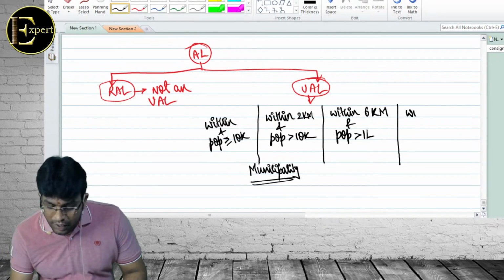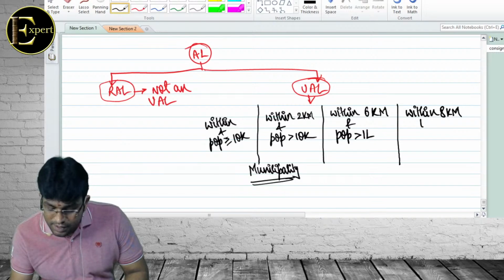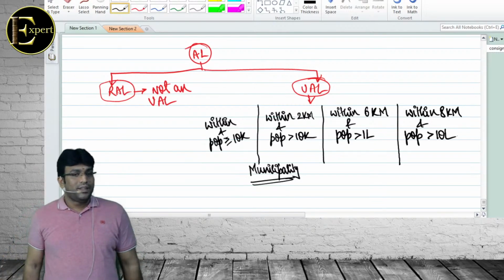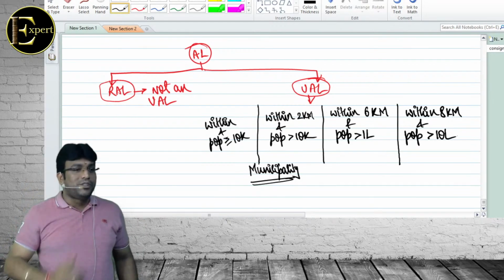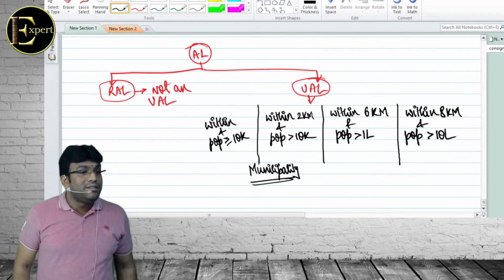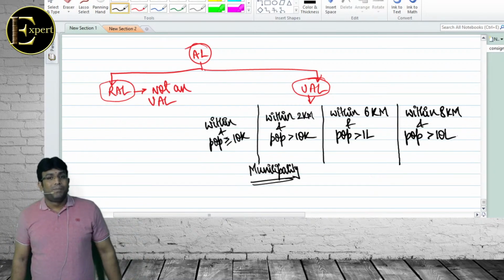And the last point: within 8 kilometers and the population is more than 10 lakhs. Now the question to you. My land is 7 kilometers from the municipality.